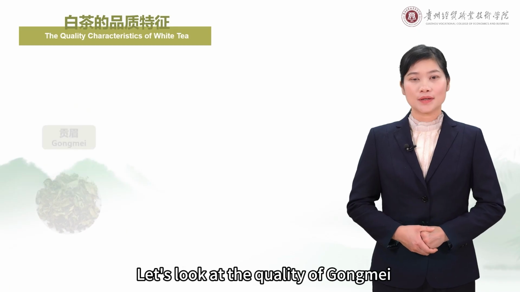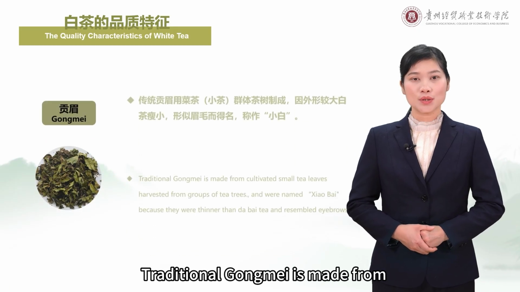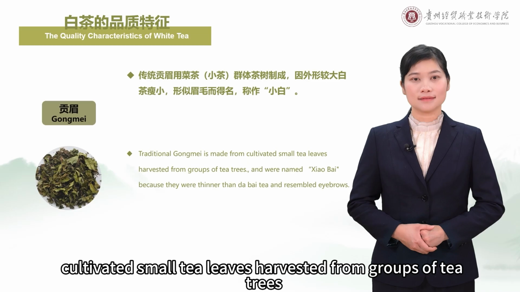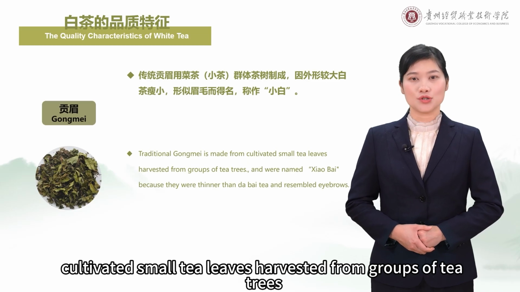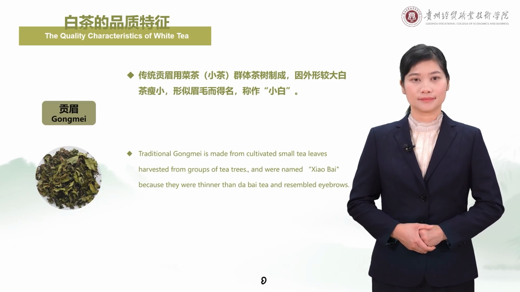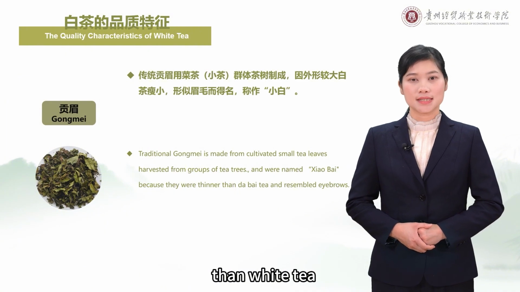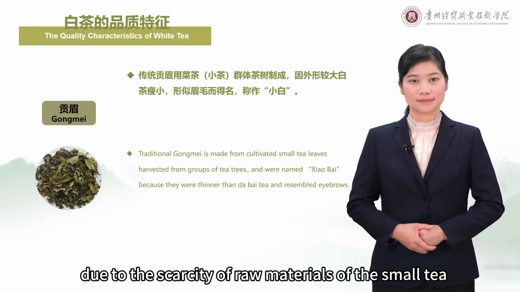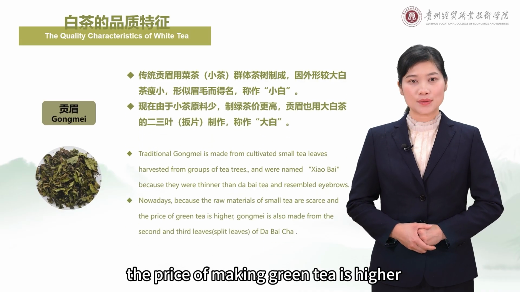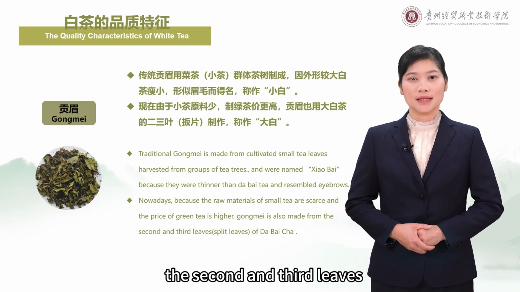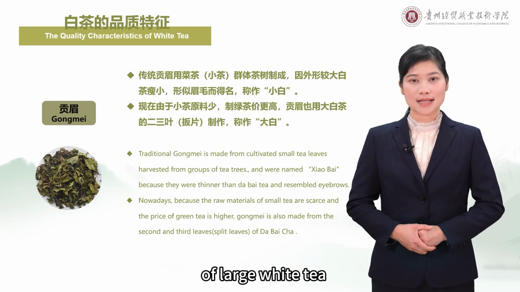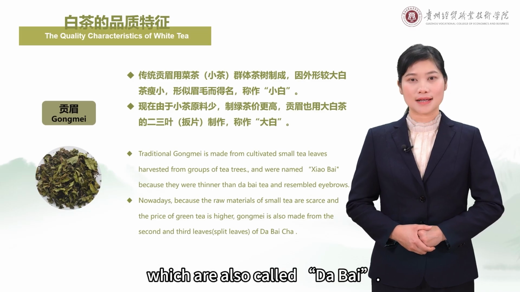Let's look at the quality of gongmei. Traditional gongmei is made from cultivated small tea leaves harvested from groups of tea trees, which is called xiaobai because it has a thinner shape than white tea and resembles eyebrows. Nowadays, due to the scarcity of raw materials of the small tea, the price of making green tea is higher. Gongmei are also made from the second and third leaves of large white tea, which are also called dabai.